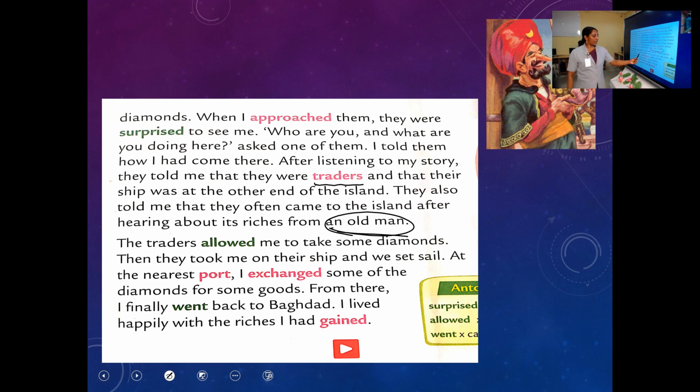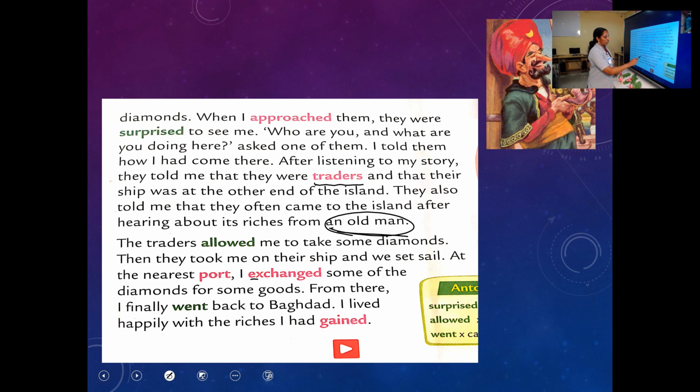At the nearest port, I exchanged some of the diamonds for some goods. So when the next stop for the ship came, our Sindbad got down there. And what did he do? He gave some of the diamonds for some goods.